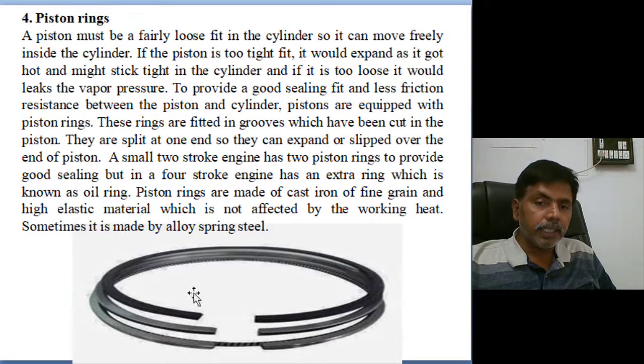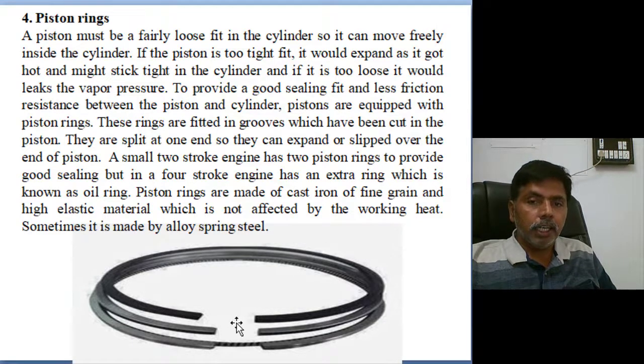Next, piston rings. You see, the piston rings are a loose fit in the cylinder. They move freely inside the cylinder, and the piston and cylinder block are tightly connected by the piston rings.